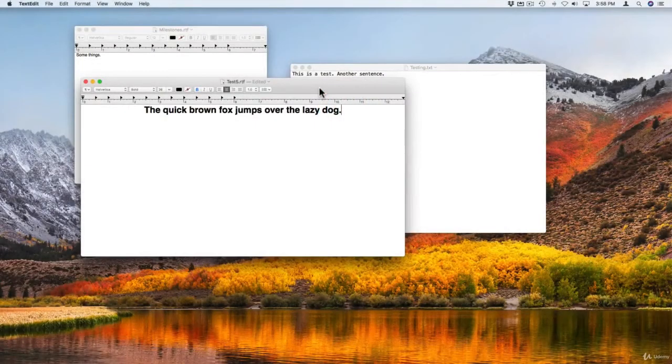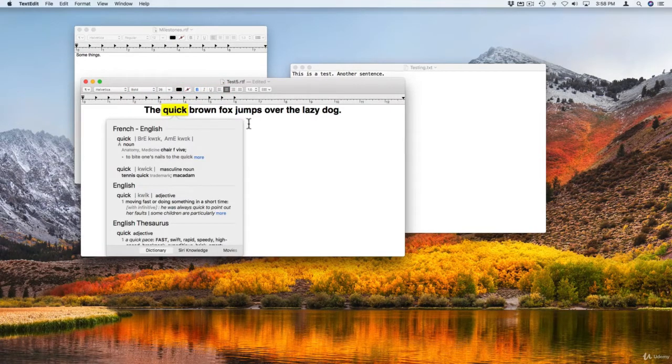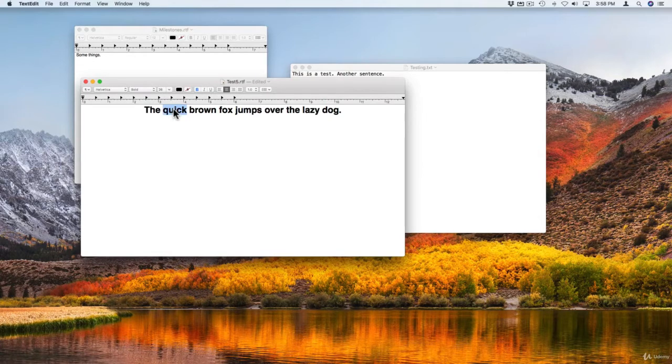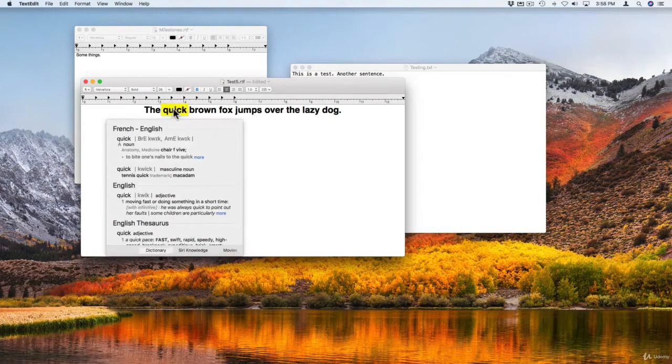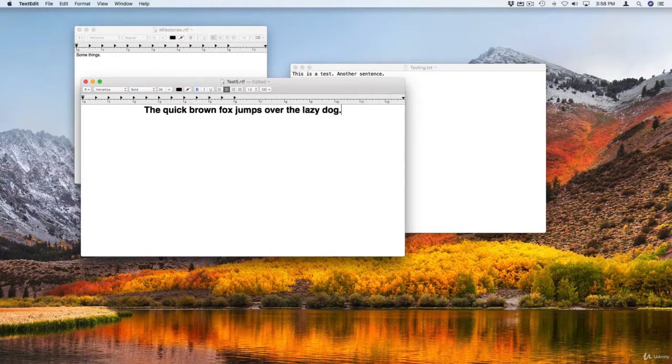So let's now take a look at tips that have to do with mostly typing and writing on your Mac. There's a few tips here that have to do with the dictionary. When you're typing, whether it's in TextEdit or in Pages, or even when you're reading text, say in Safari, you can select text and quickly bring up the dictionary two ways. First, you can use the context menu and say Look Up, and you get dictionary definitions. You can also use Command Option D and that brings it up. So you can do that to really quickly bring up the dictionary.